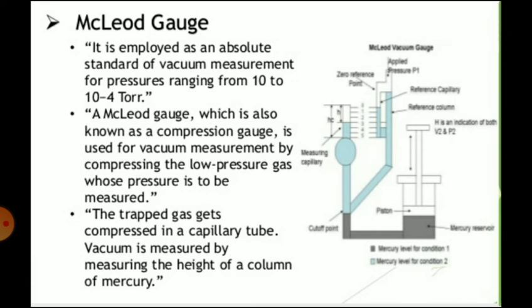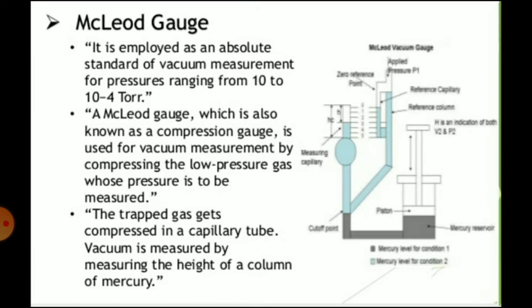It is employed as an absolute standard of vacuum measurement of pressures ranging from 10 to 10 raised to minus 4 torr. It is essentially a manometer and uses mercury as the manometric fluid. The principle of working of a Macleod gauge is the compression of a sample of the low pressure gas, that is, the gas whose pressure is to be measured, to a level which is sufficiently high so that it can be read with the use of a simple manometer.